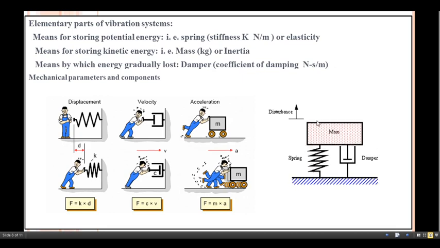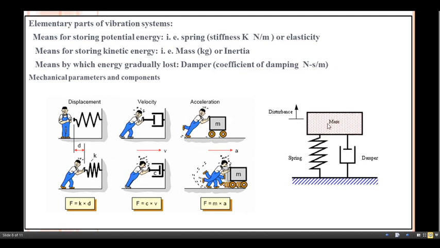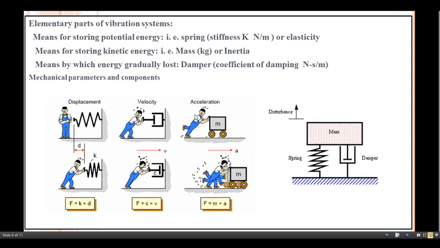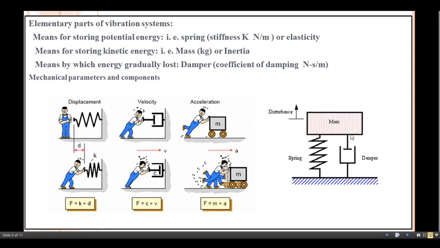Energy enters the system with the application of an external force, known as excitation. Whatever disturbing force comes into the system is the excitation. These are the mechanical parameters and components, which we can club together here to know the information regarding the vibration parameters.